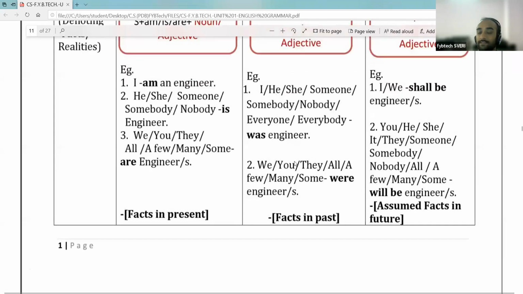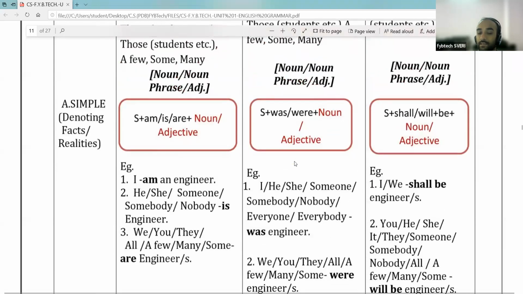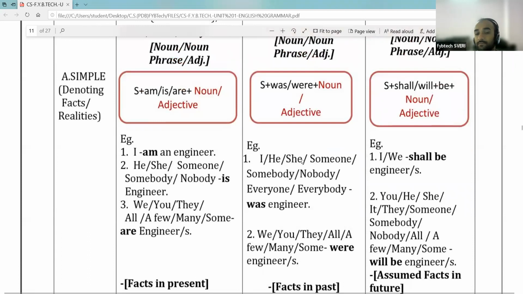We can take example of, for example, we can take adjective instead of noun. We can take here adjective also. Okay. I was tall. Okay. I was tall. मी उंच होतो. म्हणजे आता सुद्धा आहे, पण मी तेव्हा सुद्धा उंच होतो. I was tall or I was short.